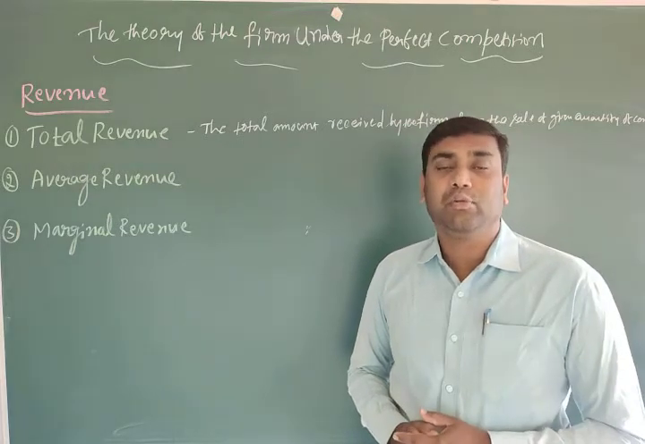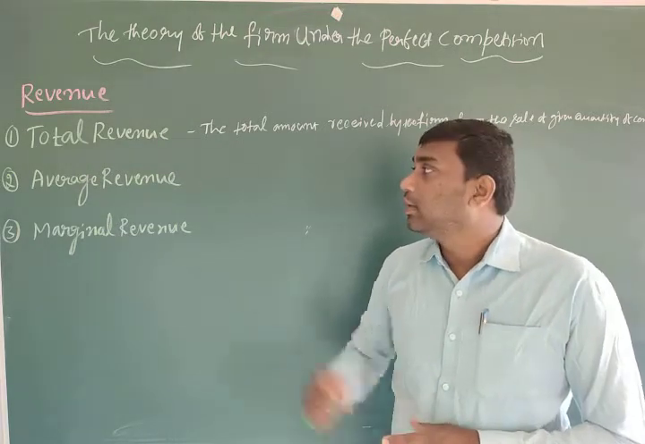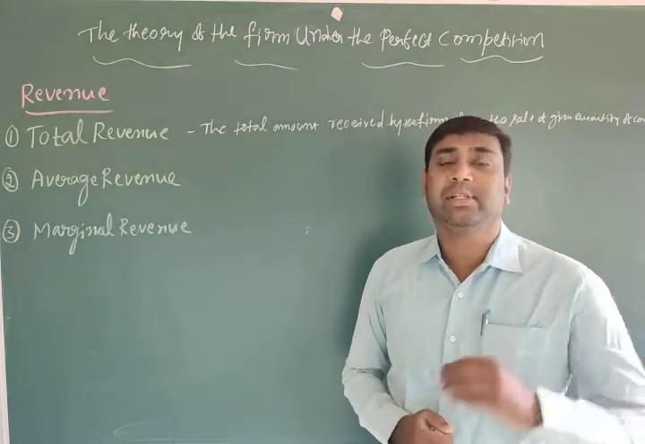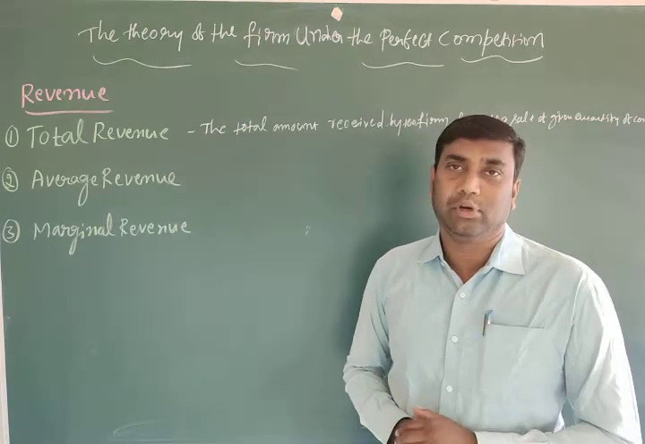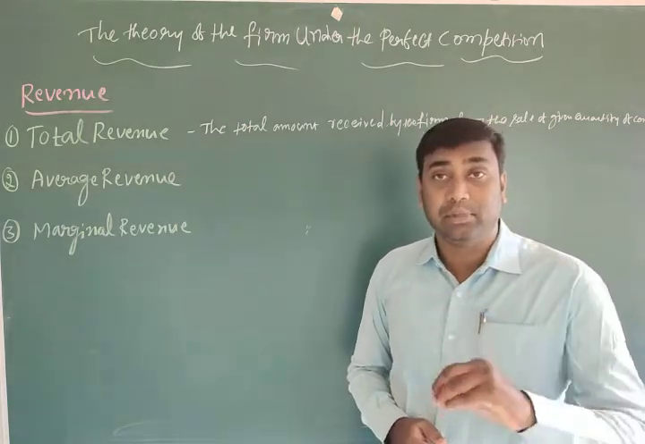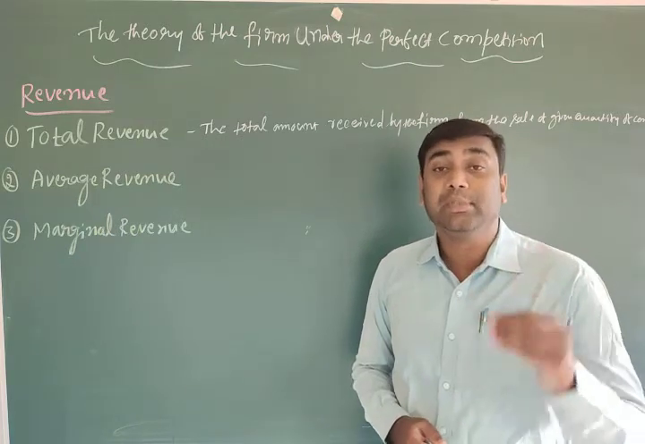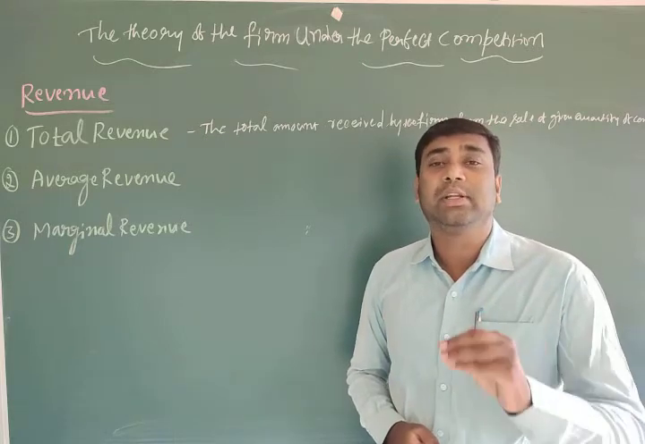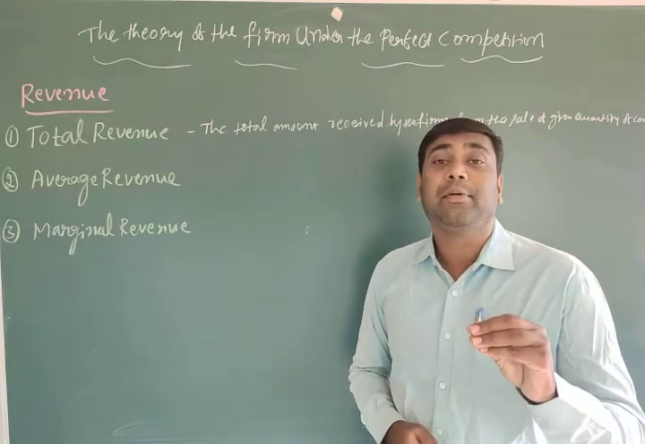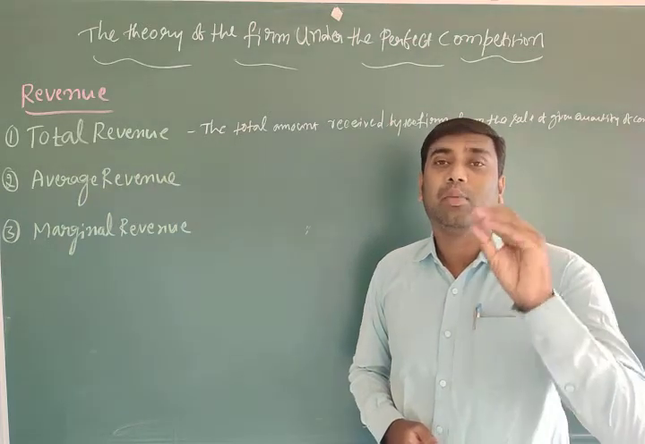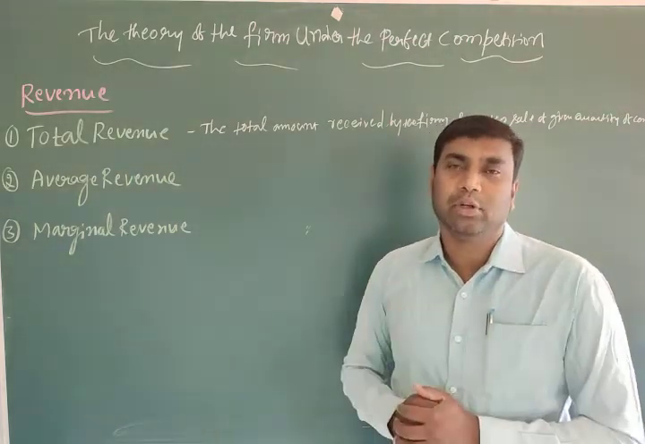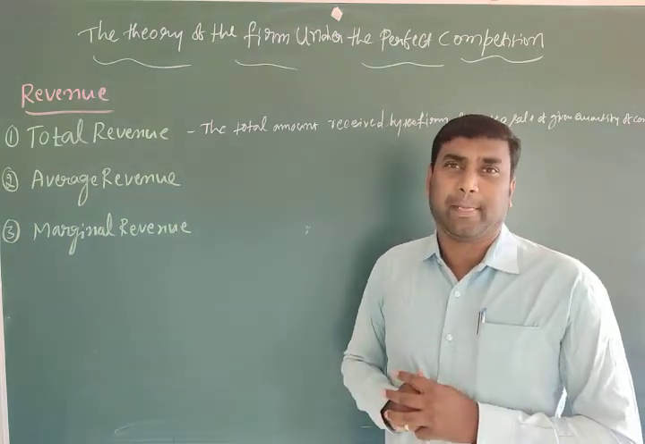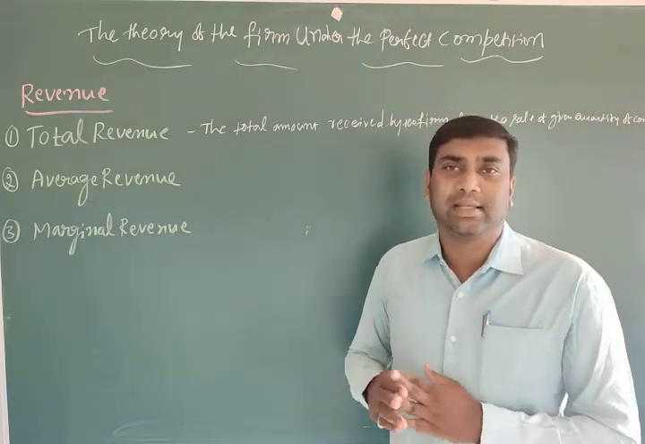Under revenue we have to study three concepts: total revenue, average revenue, and marginal revenue. We already discussed total revenue. The total amount received by a firm from the sale of a given quantity of a commodity is called total revenue. The formula is total revenue is equal to price into quantity.